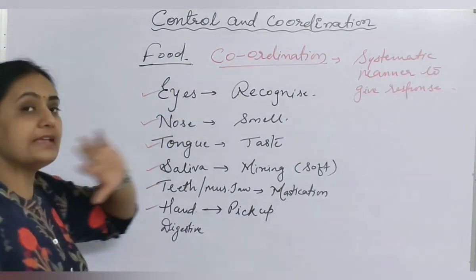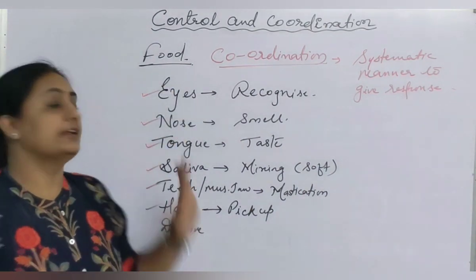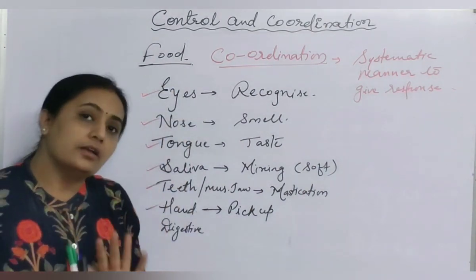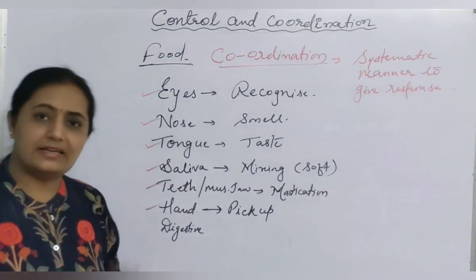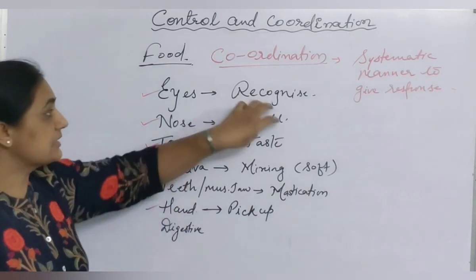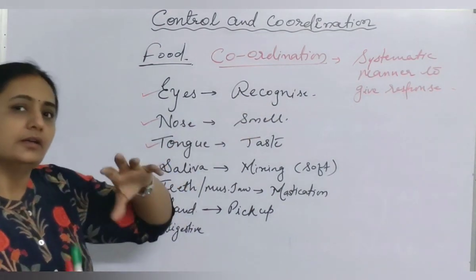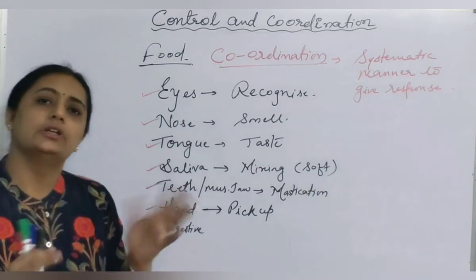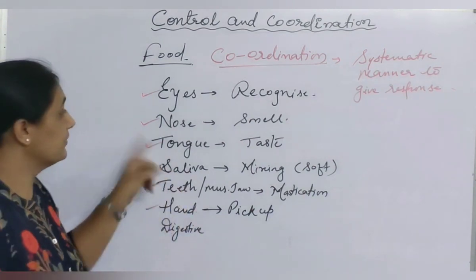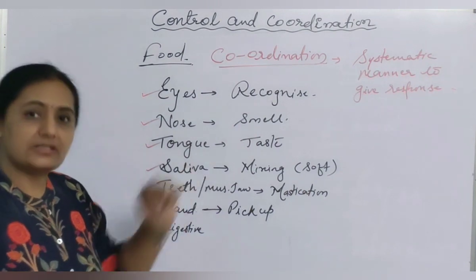Simply the role of eyes are recognizing the food material. Rest of the parts are not working. Recognition is enough? No. Simply taking smell is enough? No. There is certain role, certain part. Till that part nose will work, when you identify or recognize the smell and food. Now the next part is related with the tongue to taste the material.